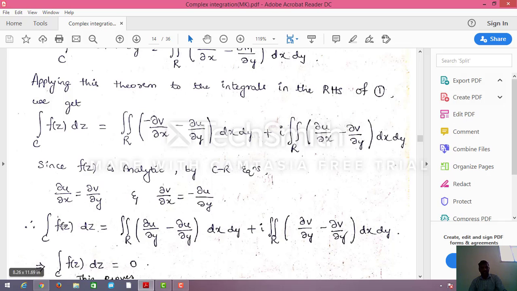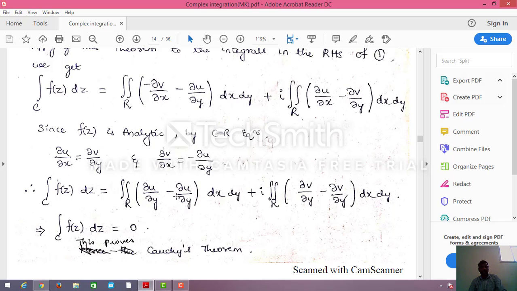Now the integration over C of f of z dz equals the double integral over R of, since dou v by dou x is minus dou u by dou y, minus dou v by dou x is dou u by dou y. Here same thing I am writing, dou u by dou y dx dy, plus i into the double integral over R of, since dou u by dou x is dou v by dou y, I put dou v by dou y and have written the rest as it is. See, dou u by dou y minus dou u by dou y is 0. 0 into dx dy is 0 only. Plus dou v by dou y minus dou v by dou y is 0.